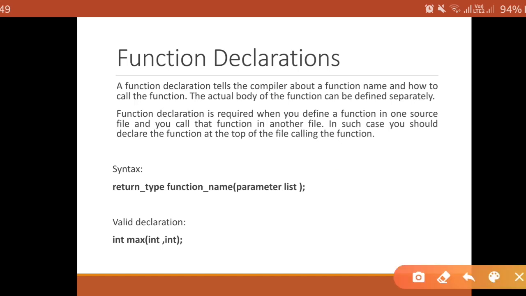For example, we are declaring one function max that will take two arguments of type integer. Then what is the function declaration? Return type is integer because the function will return some integer value. Function name is max. How many arguments? Two arguments separated by comma, both of type integer. So integer comma integer, and with a semicolon. Hope it's clear.